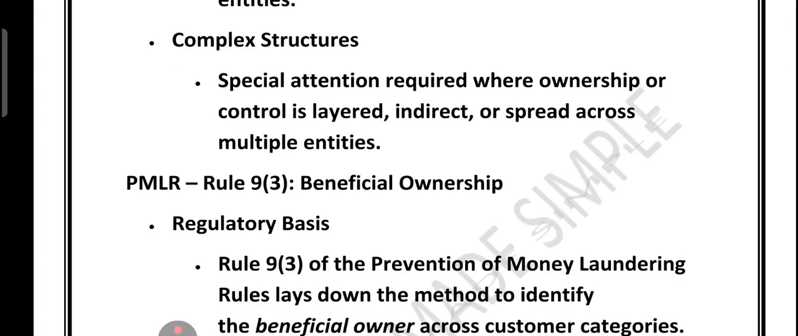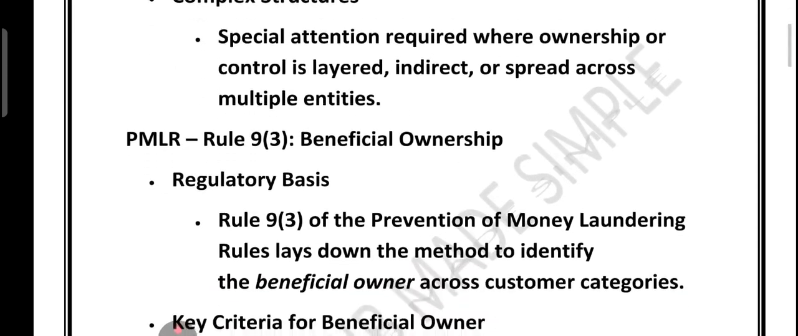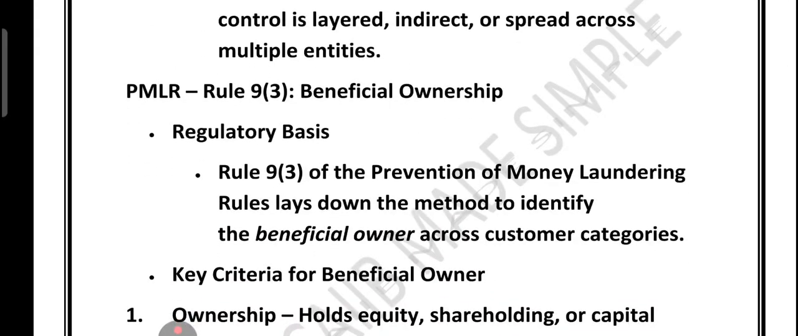where ownership is layered, indirect, or spread across multiple entities. In such cases, extra care is required to trace the ultimate control. So in short, we can say beneficial ownership is about finding the real face behind the financial dealing to ensure transparency and to ensure compliance.